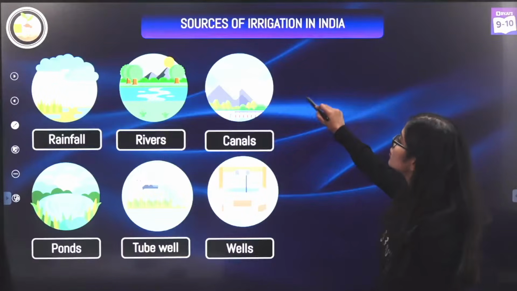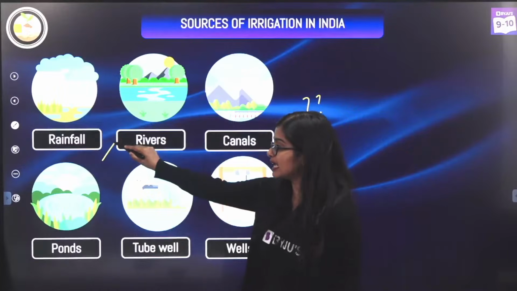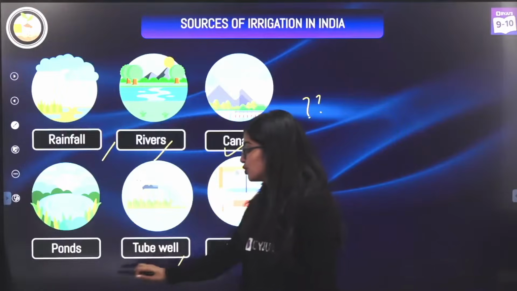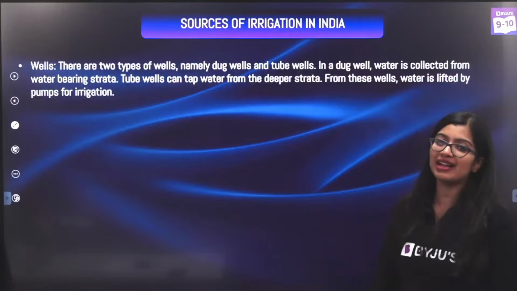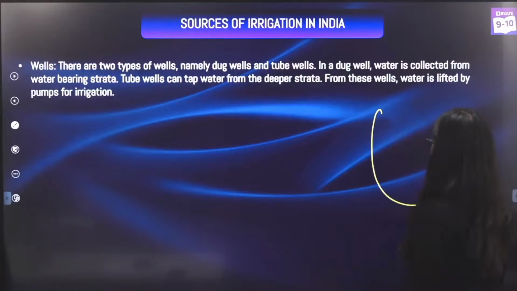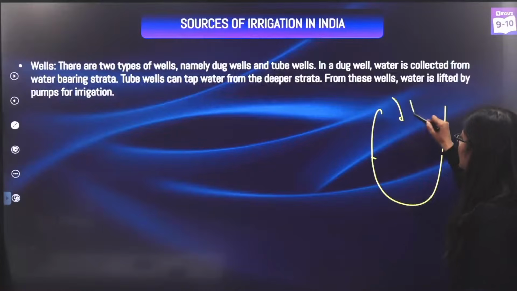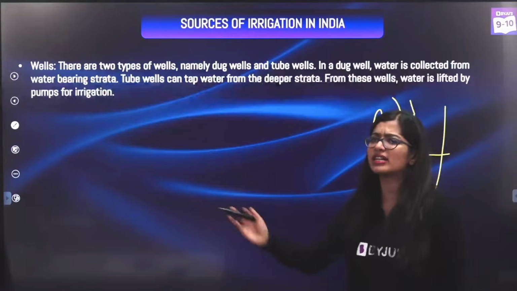So what are the sources of irrigation in India? We're dependent on rainfall mainly. But of course, apart from that, we're dependent on rivers, canals, wells, tube wells and ponds, okay? So very quickly, wells are found deep in the ground, right? If we dig deep into the ground, we find the wells. Wells are something that we dig even at our homes, right?